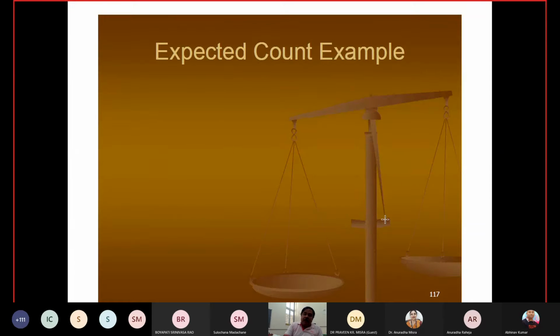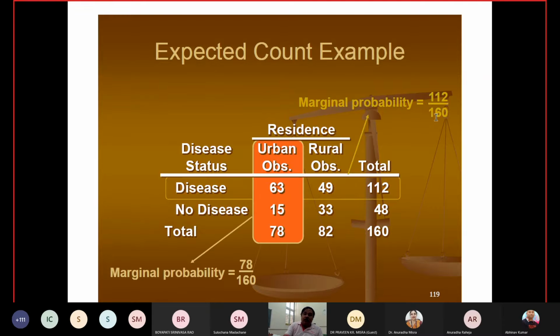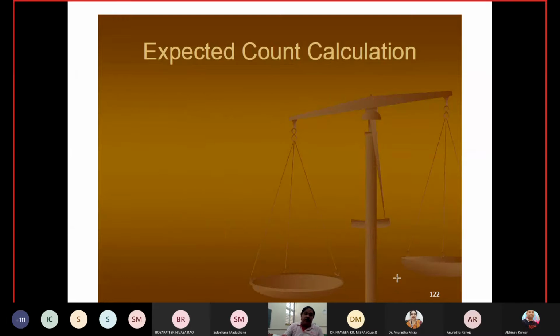Now, how to calculate the expected count? This portion total is 112, so the marginal probability is this one. From urban, the marginal probability is for this portion. Multiplying the marginal probabilities gives the joint probability, and then you multiply by the total, 160. So the expected count is the joint probability times the total number, and for this cell the expected number is this one.